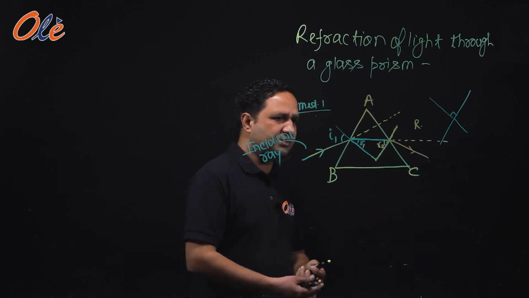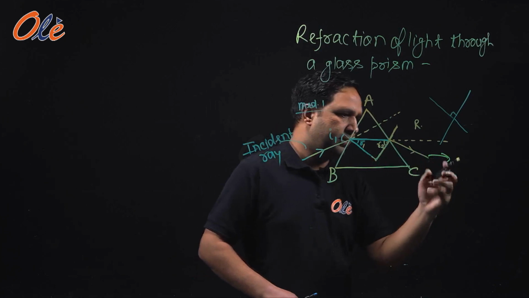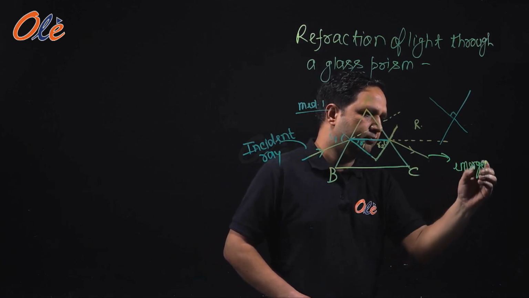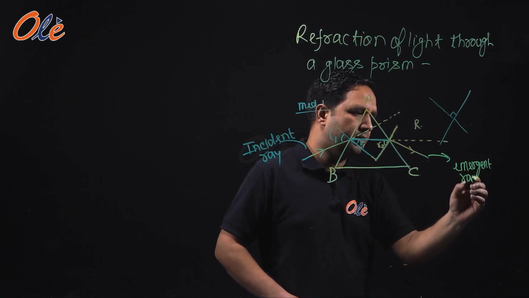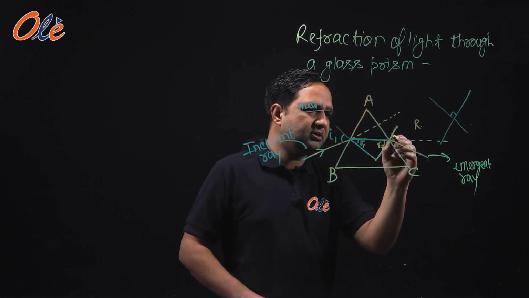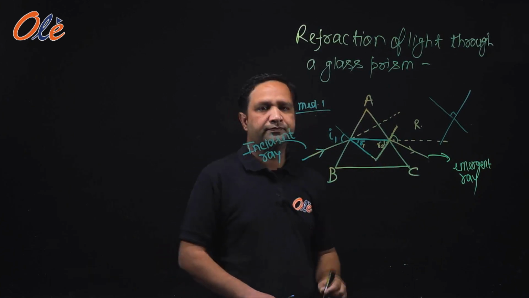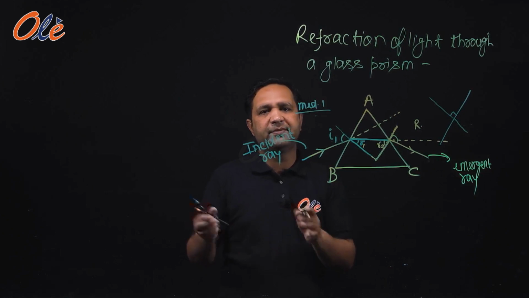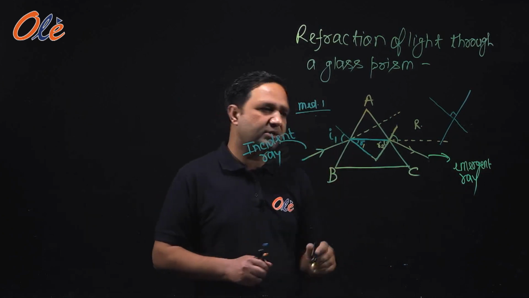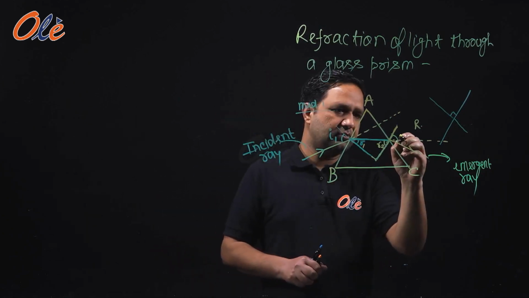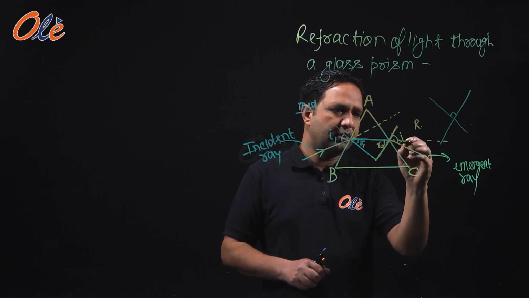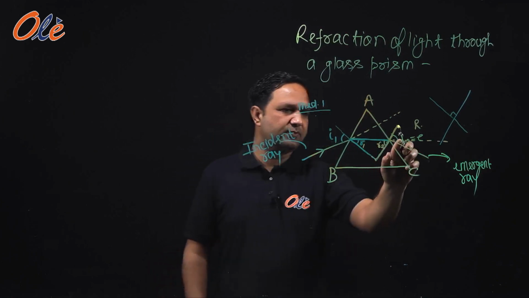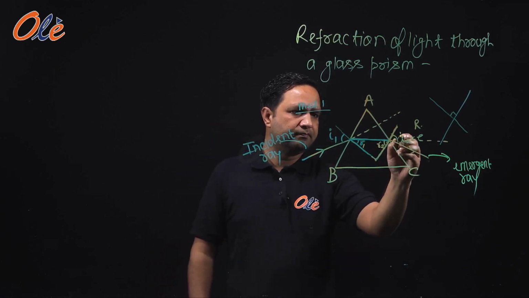This ray is known as the emergent ray. And this angle is known as the angle of emergence, E. And the angle of emergence will be equal to the angle of incidence. So we can write this as I2. It must be equal to E, the angle of emergence. So this we took as I2.